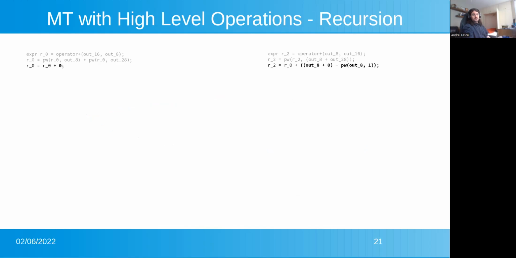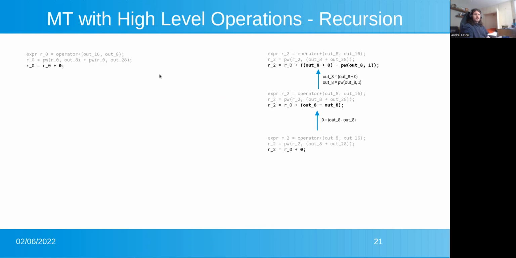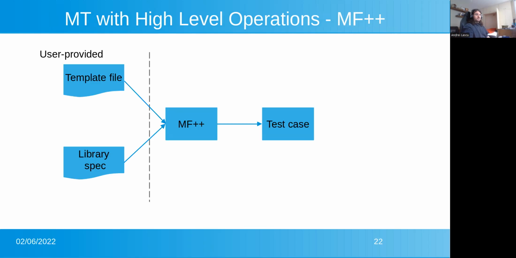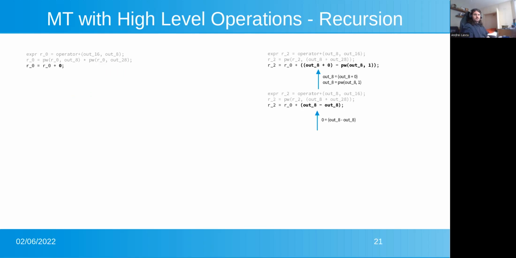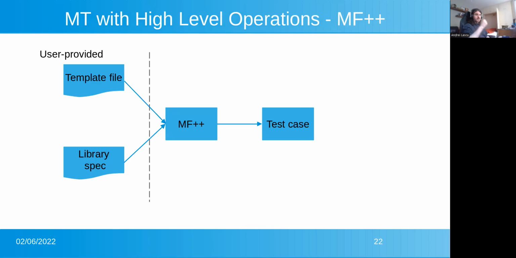If we go into the details, out8 plus 0 is out8, out8 to the power of 1 is out8 again, and then obviously out8 minus itself is 0. We can see that these are equivalent. But what we do here is inversely apply some metamorphic relations. For example, with an identity relation, out8 plus 0 is expected to be out8, so we can use this as another way to make more complex inputs to our SUT.